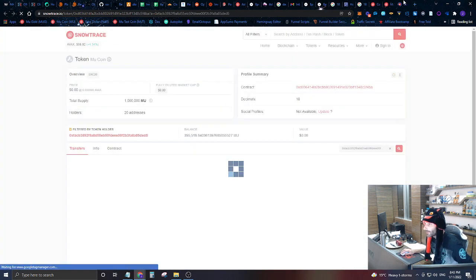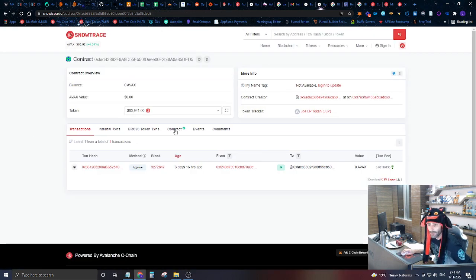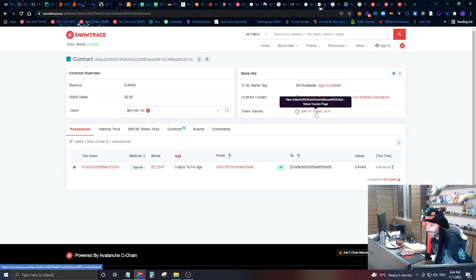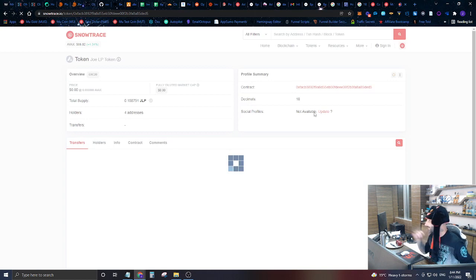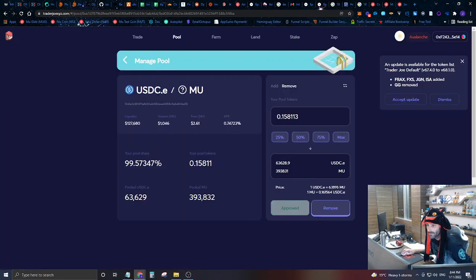Here's a liquidity pool right here. And we can see here's a liquidity pool right here. And if we look at this token, again, if you don't understand this, it'll probably be beneficial for you to watch the video about liquidity pools. You can see that this token has supplied so many tokens, and there are 4 people holding that token. And again, if we come over here and say we want to remove all this liquidity, we do own 99% of this liquidity, so we can remove almost all the liquidity.